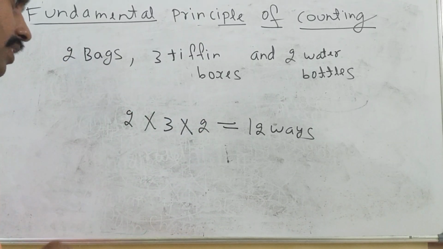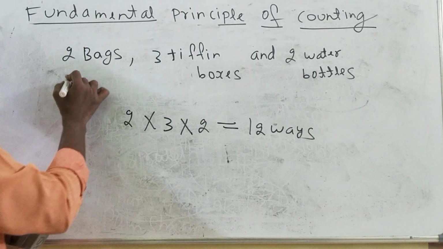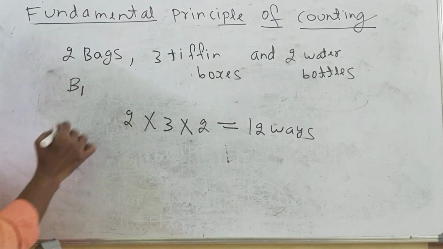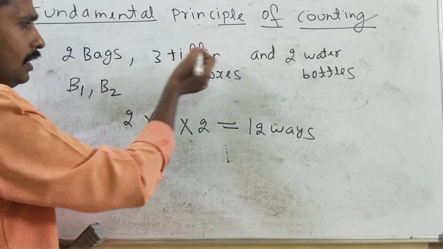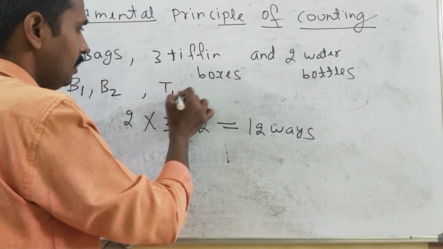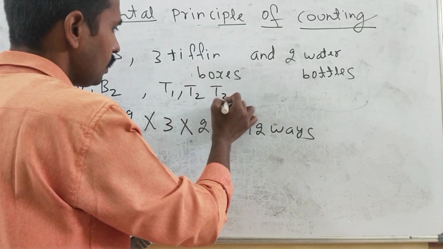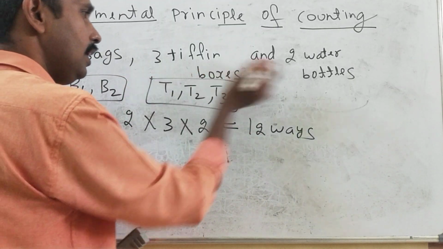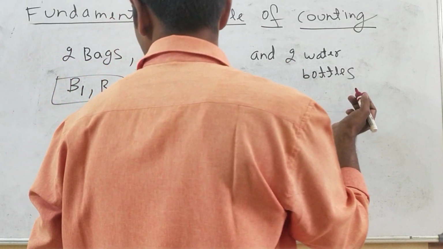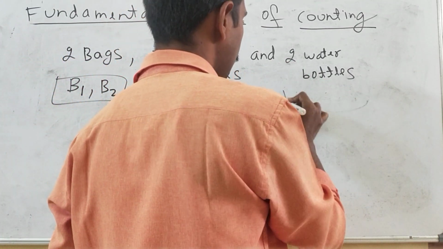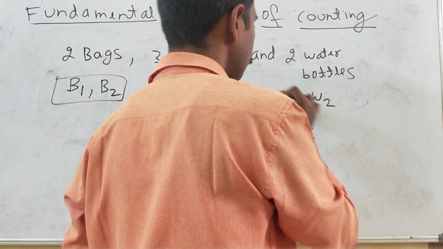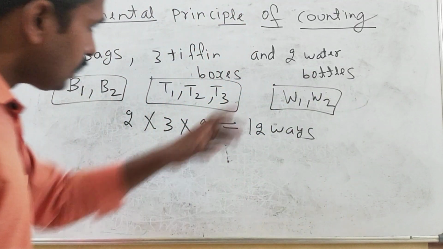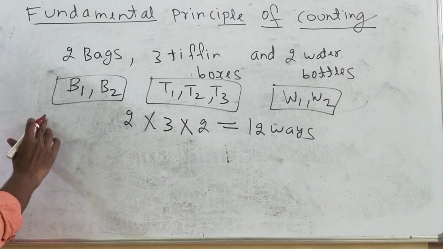And if you want, for your satisfaction, you can verify this also. In that way we can arrange actually. Of course, suppose here you take bags B1, B2. Here you can take tiffins T1, T2, T3, and water bottles W1 and W2 as symbols, okay.